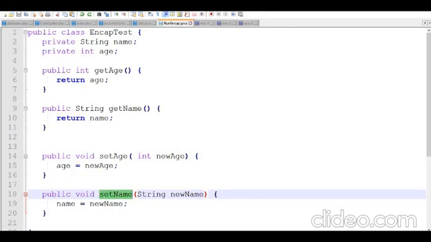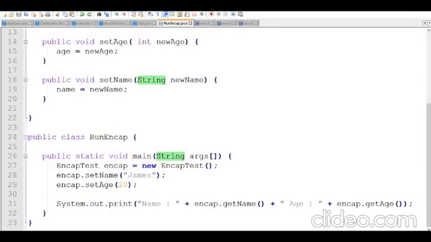Now the new values will be inserted, and you can get the name and age by using getName and getAge. That's how your variables will be completely protected. So this is how your data and your classes will be protected.